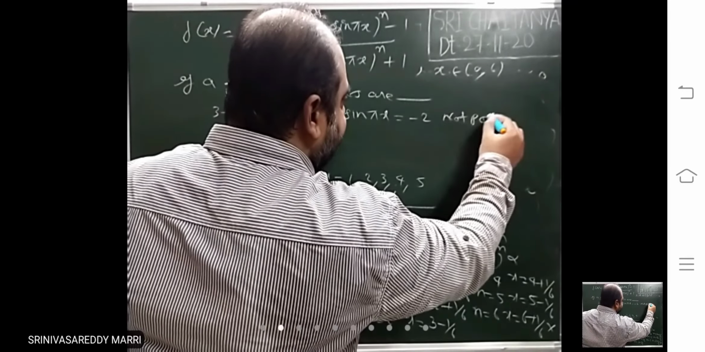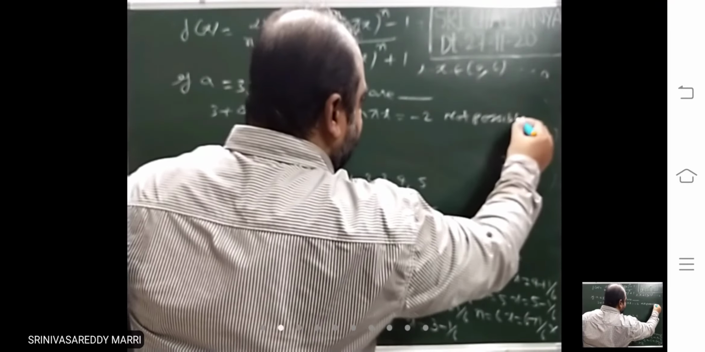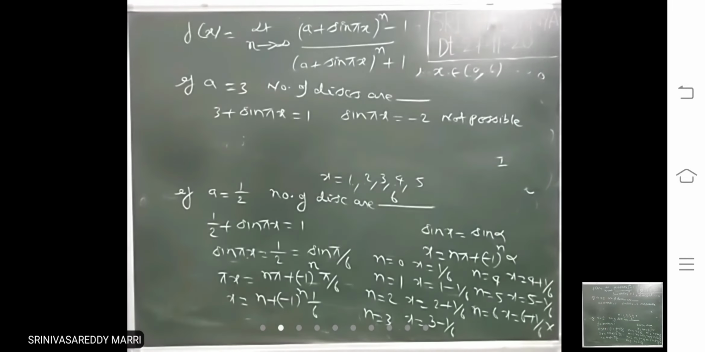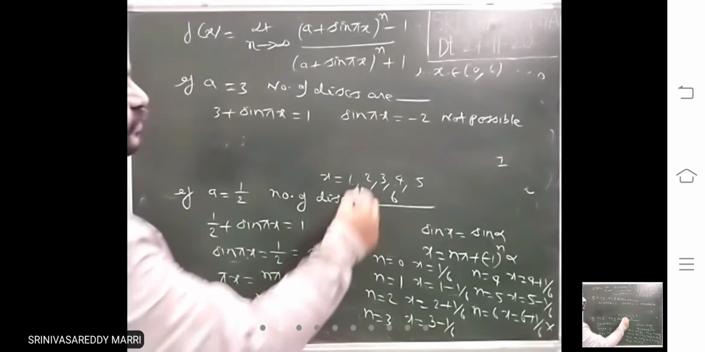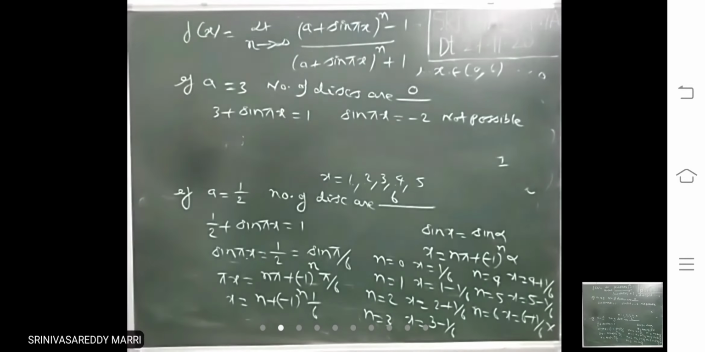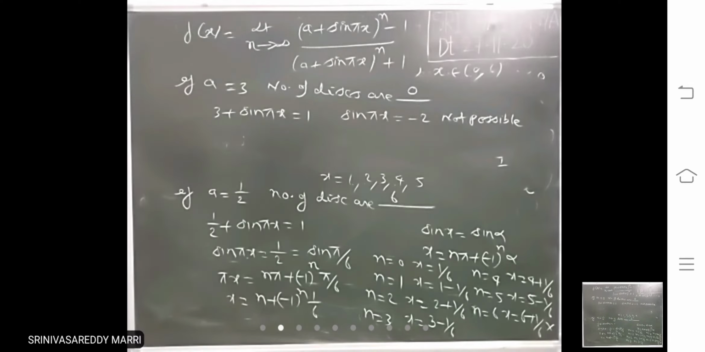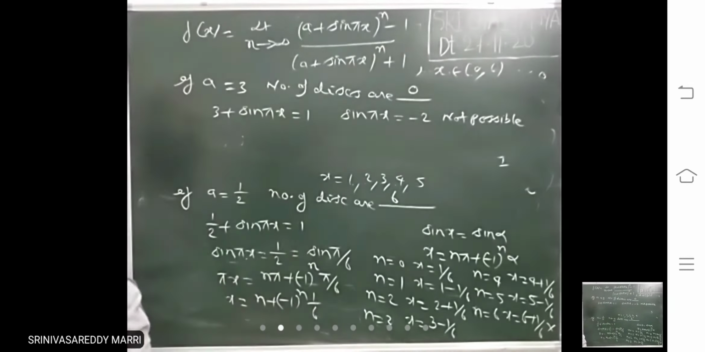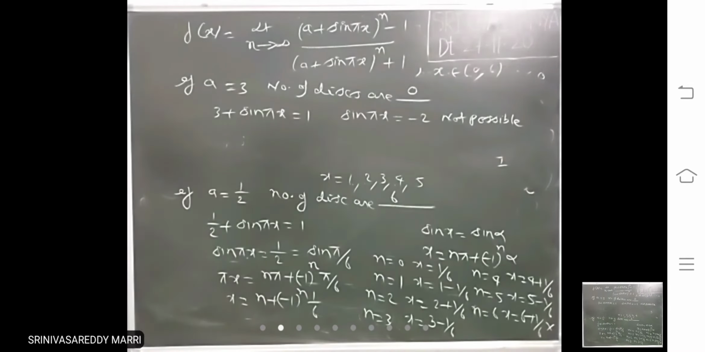Sine x will lie between minus 1 and 1 only. That means sine x will never be minus 2. Therefore, number of discontinuities 0. The main concept is this equal to 1. After that, you find out according to a.